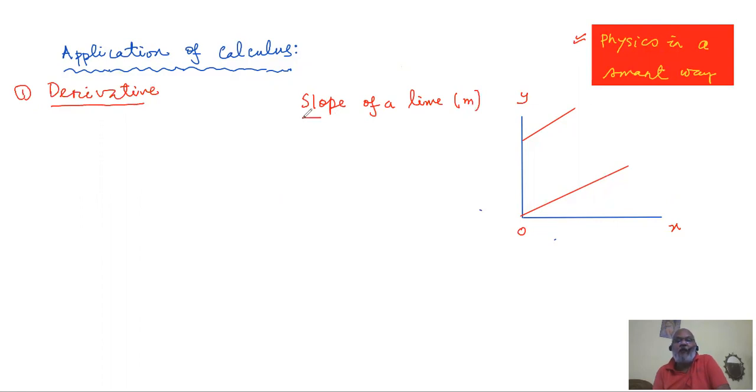Slope of a line, I'll be uploading some videos on coordinate geometry where the usefulness or utility of the slope will be coming in a very big way. But with a chance that some of you may not know it, I am discussing it very briefly. When somebody says slope of a line, I have taken a straight line. You consider positive x-axis, and that is your straight line. The positive x-axis is in blue.